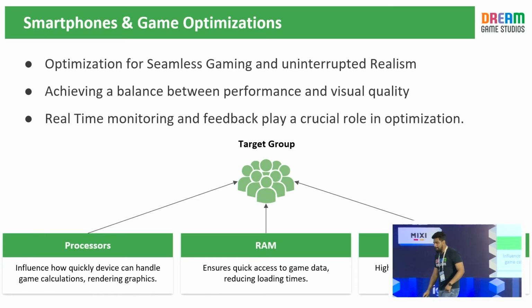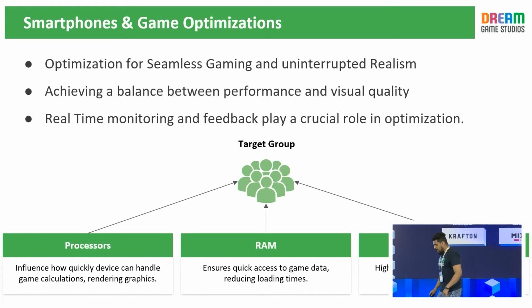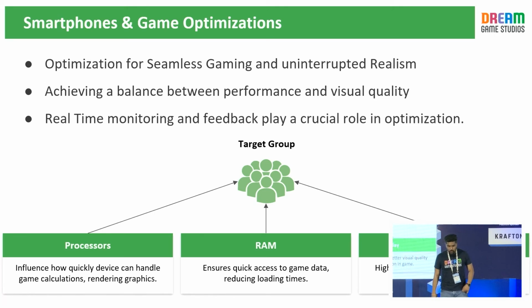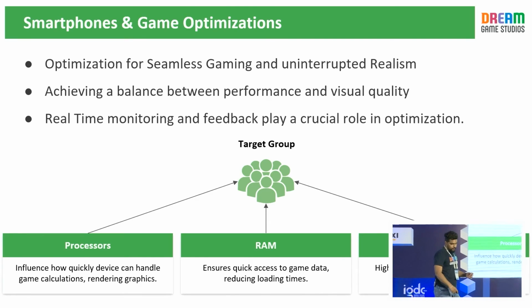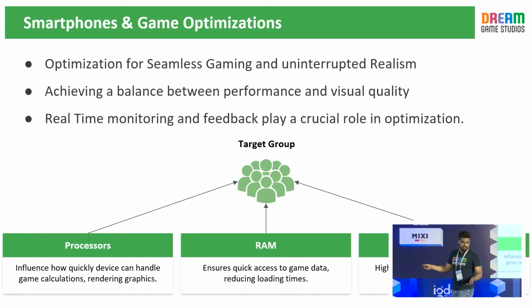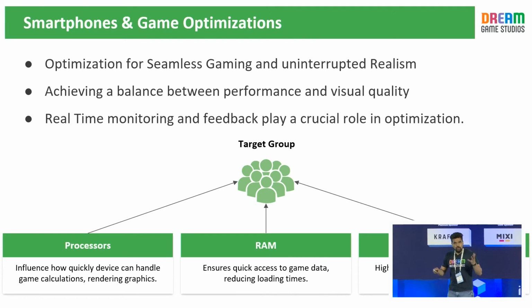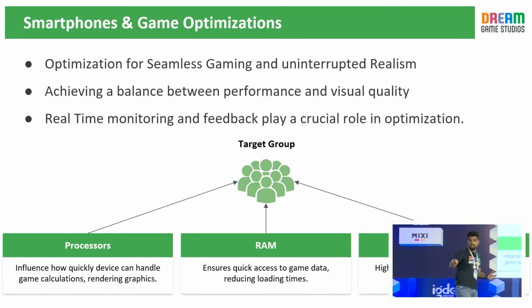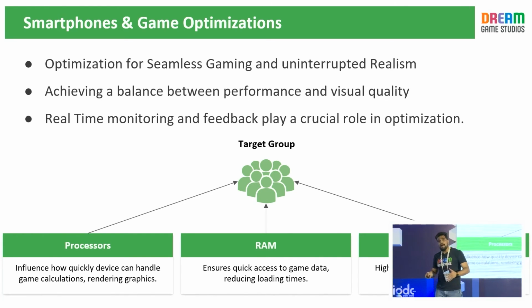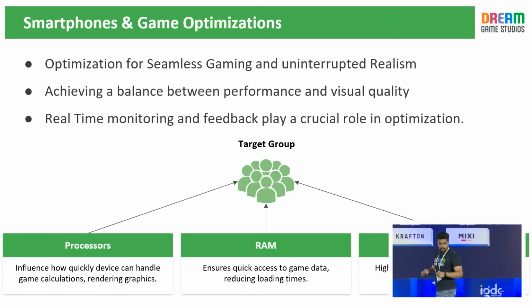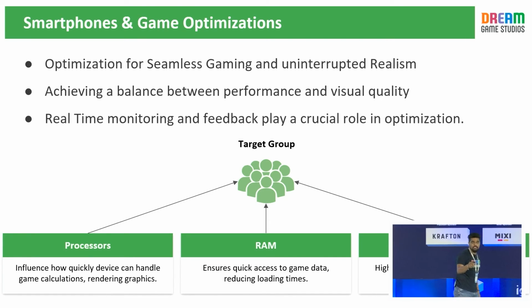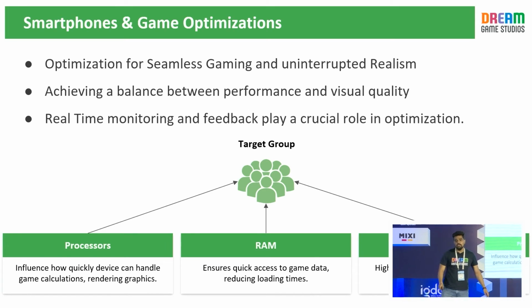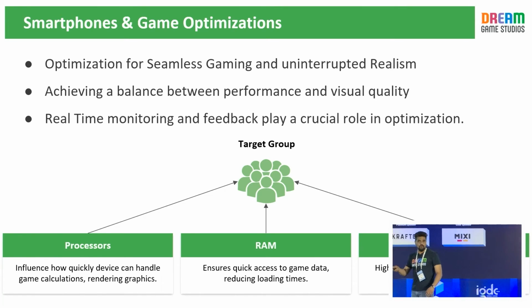I'll give you another analogy. Let's say there's a dance performance I want to do. I'm going to wear a tuxedo and look glam, right? And I need to dance for 2 to 3 hours. That's not possible, right? Looking glam, wearing that tuxedo, and dancing for 2 to 3 hours is difficult. So I need to find a balance. I need an outfit wherein I can look glam and also dance for 2 to 3 hours. It's the same for optimization and for creating games on smartphones. It's about achieving a balance between performance and visual quality.